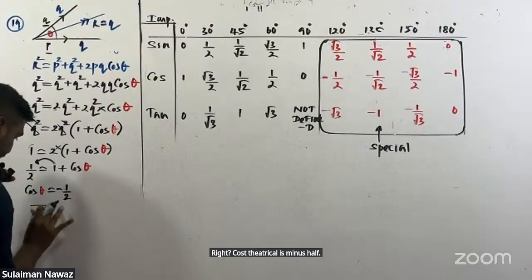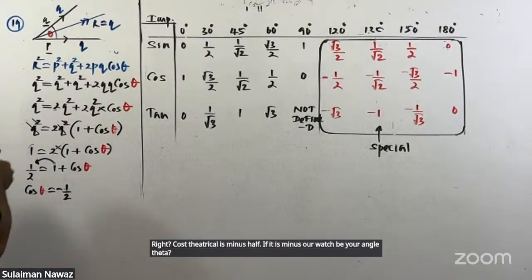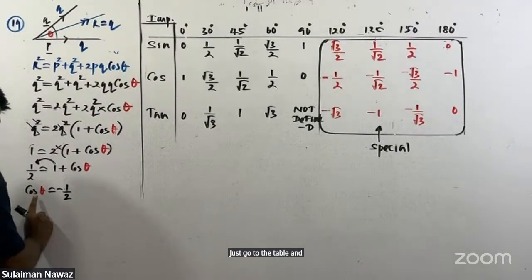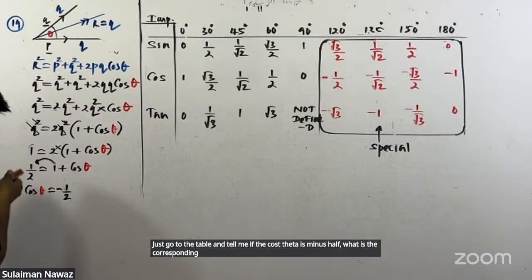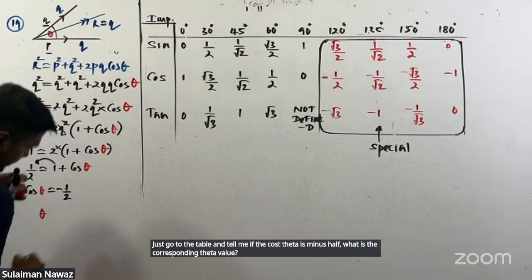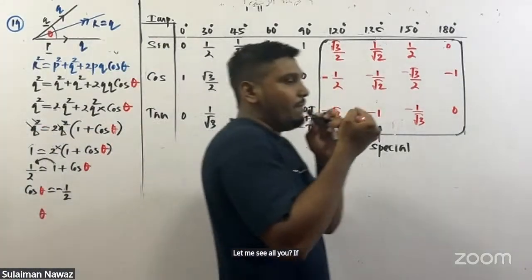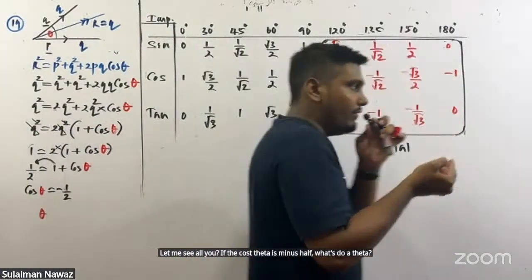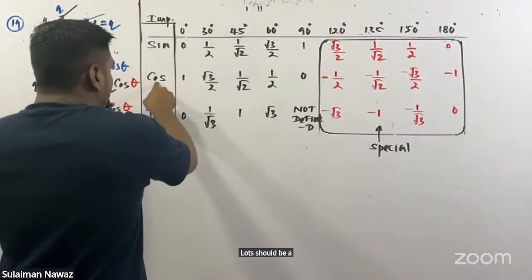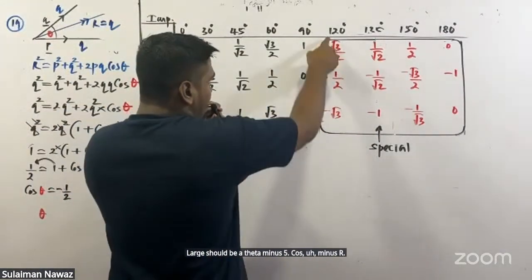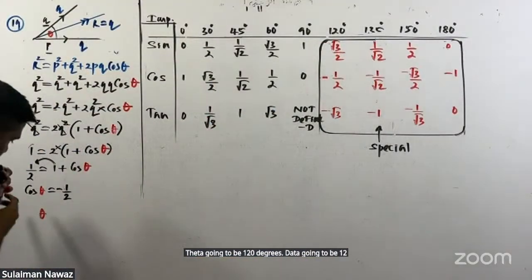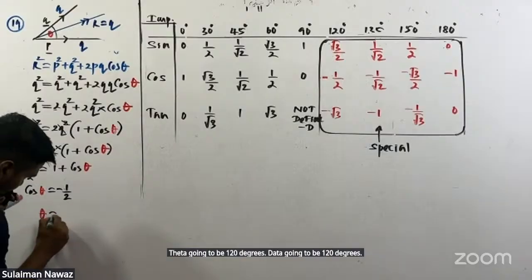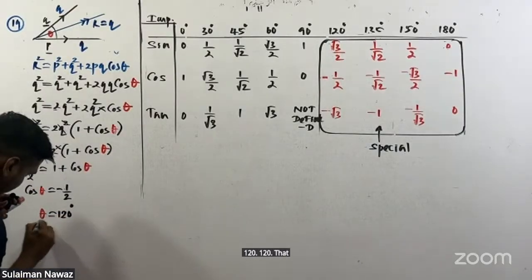If it is minus half, what should be your angle theta? Just go to the table and tell me, if cos theta is minus half, what is the corresponding theta value? If cos theta is minus half, what should theta be? Cos theta minus half, theta is going to be 120 degrees. 120. That question is also discussed.